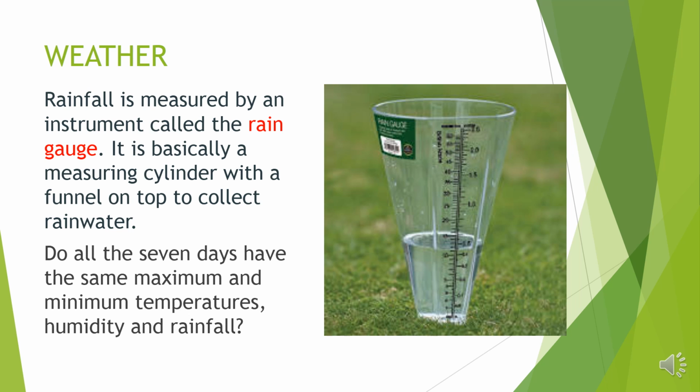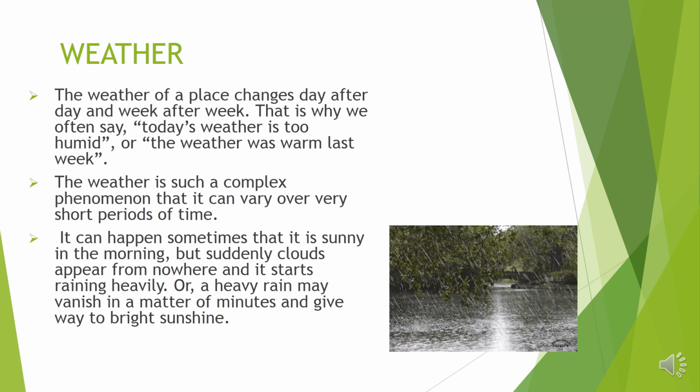Do all the 7 days have the same maximum and minimum temperatures, humidity and rainfall? The weather of a place changes day after day and week after week. That is why we often say today's weather is too humid or the weather was warm last week. The weather is such a complex phenomenon that it can vary over a very short period of time.